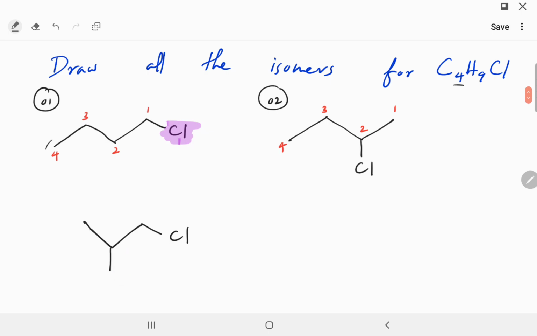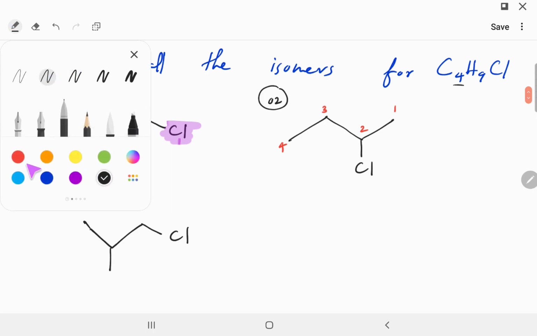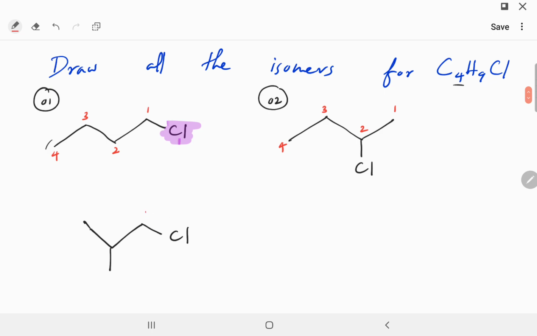That should be different. Let's number it: 1, 2, and 3 carbon. Initially, the fourth carbon was on the third carbon, but now it is on the second carbon. So this only has a continuous chain of 3 carbons.